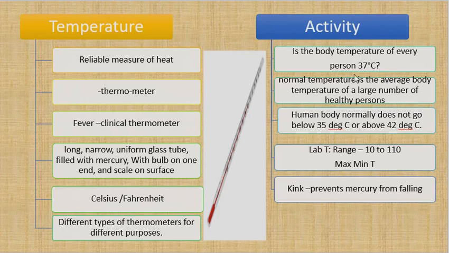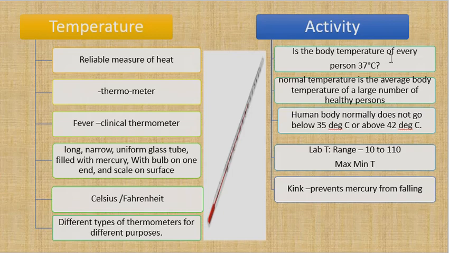Okay, now what is a thing that you can try to do? When you have fever or if you have a clinical thermometer, you should clean the clinical thermometer with an antiseptic every time you use it, and then try to see the temperature of different students in your class or different persons in your family, and then you will find each of them has a different temperature. Not everybody has 37 degrees centigrade. What is special about this 37?